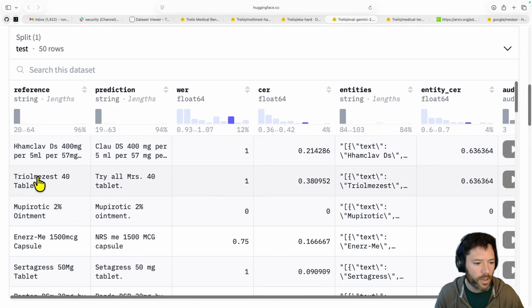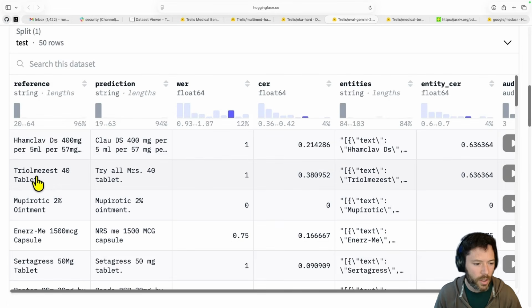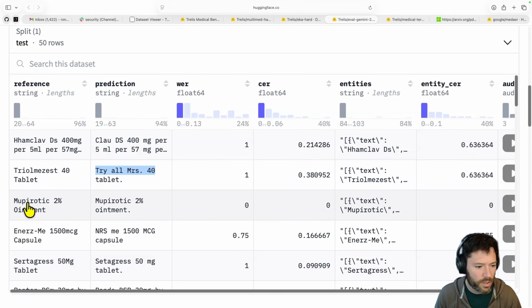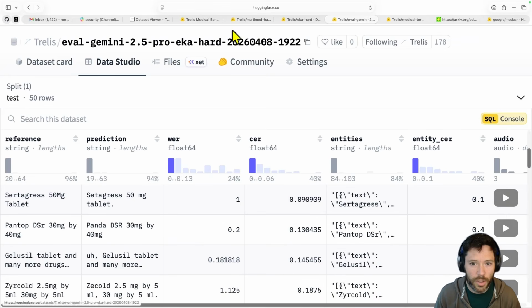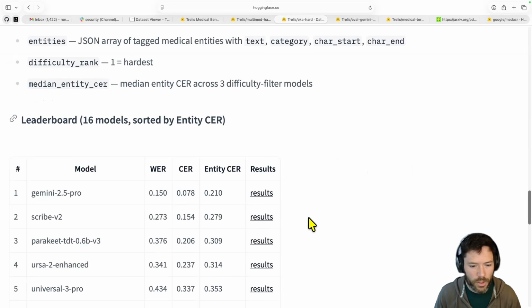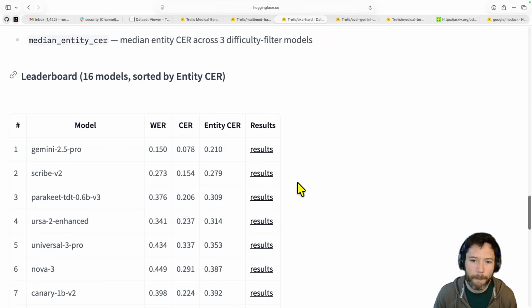So for example, here we have which model? Gemini 2.5. The correct entity is Triol Mizest, and you can see here, Gemini hears this correctly, and you can take a look at each of the data points here. So in this case, Gemini doing well again, Scribe from 11 Labs doing well too, and then you can move down on the table here.